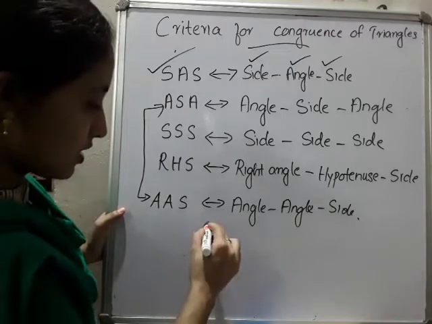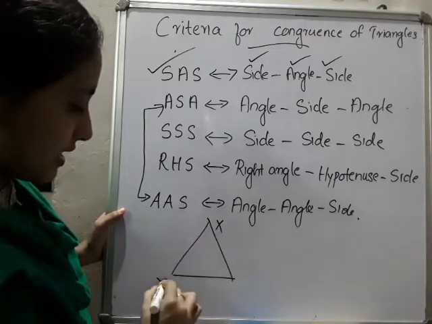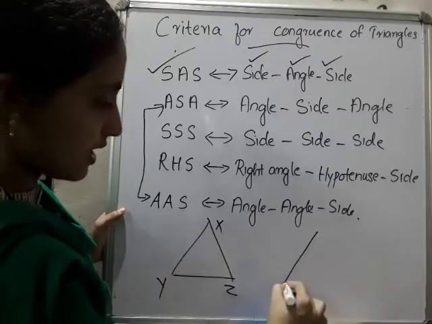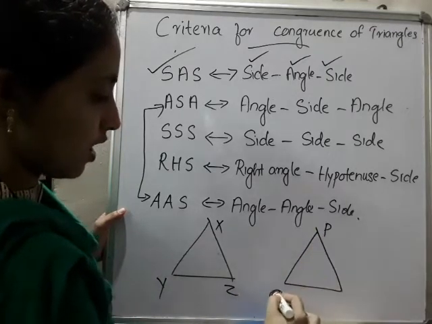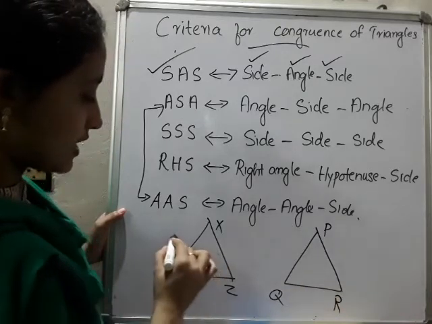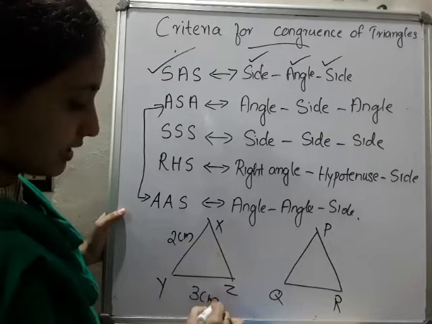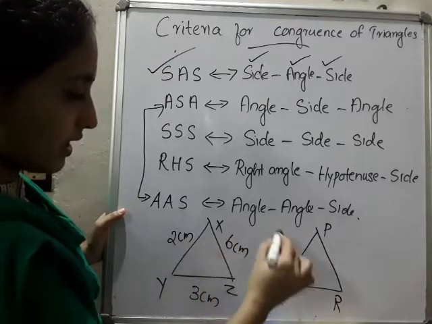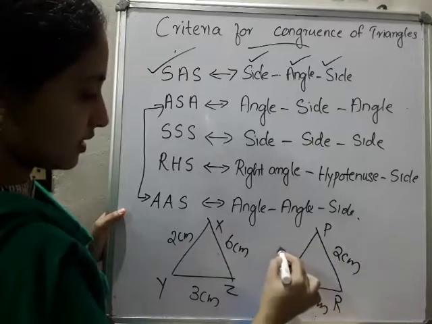So I will draw here X, Y, Z, and one more triangle here, that is P, Q, R. This will be 2 centimeter, this will be 3 centimeter, and this will be 6 centimeter. Here it becomes 2 centimeter, 6 centimeter, 3 centimeter.